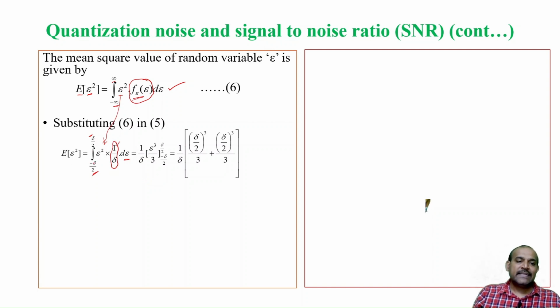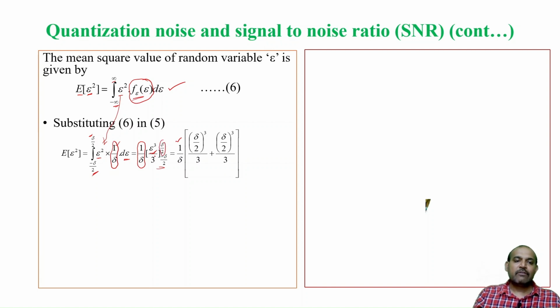So, the integration of epsilon square with respect to epsilon is epsilon cube by 3, with the limits minus delta by 2 to plus delta by 2. Now, if I simplify again, this is constant, I will write it as it is, 1 by delta. Now, you apply the limits, upper limit is delta by 2.